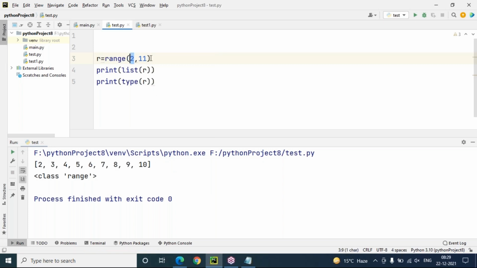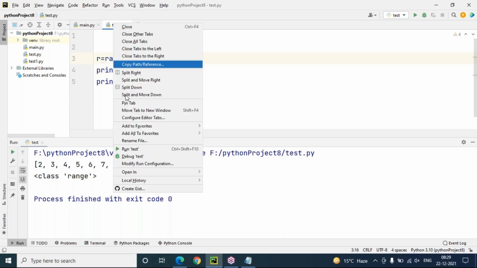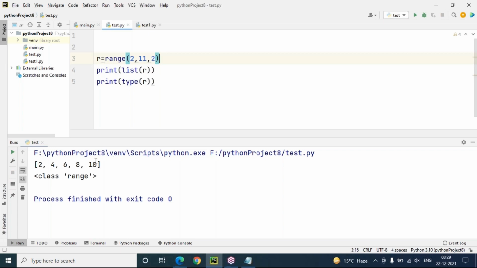This is the start value, and this is the stop value. And there is one more value, the step value. With step 2, each number is increased by 2: 2 plus 2, 4 plus 2, 6 plus 2, 8 plus 2, 10. If you increase the step value to 3: 2 plus 3, 5 plus 3, 8 plus 3, 11. 11 will not be there. Only 2, 5, 8 is there.